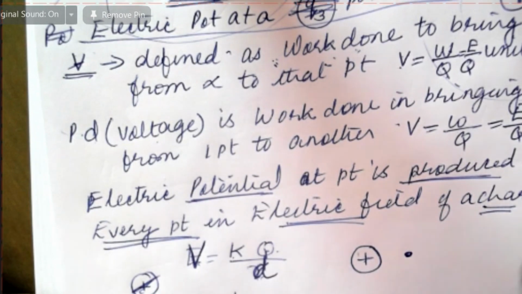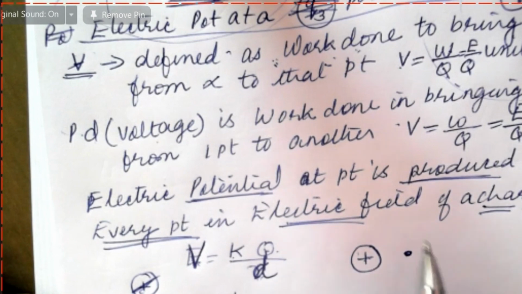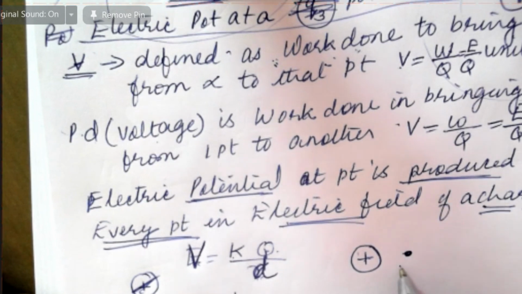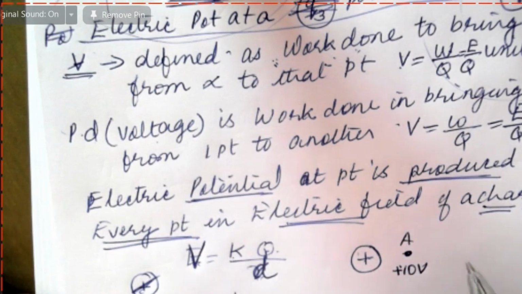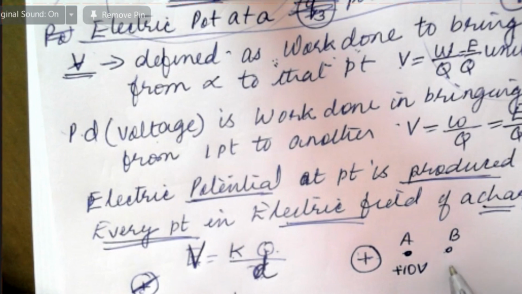Now, what about for a negative charge? I will explain to you. Now, this point is closer. Since it is closer, electric field strength is more. So, assume that the potential here is plus 10 volt. Let this point be A. Now, this is another point B. Since it is far away, its potential is plus 5 volt.